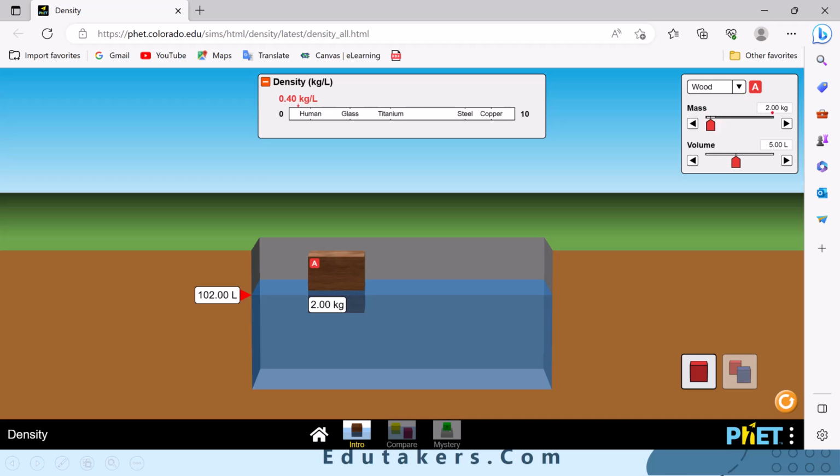The wood block has the mass of 2.00 kilogram and its volume is 5.00 liter. If we talk about the density of liquid in liters, then its density comes to be 1 kilogram per liter. So here you need to calculate the density for all of these blocks that you put in the water. First of all, let's suppose that it's a wood block. The mass is given 2 kilogram and divide it with the volume, which is 5.00 liter. Then you get 0.4 kilogram per liter. It is smaller as compared to 1 kilogram per liter, which is the density of the water. That's why the wooden block will float here.